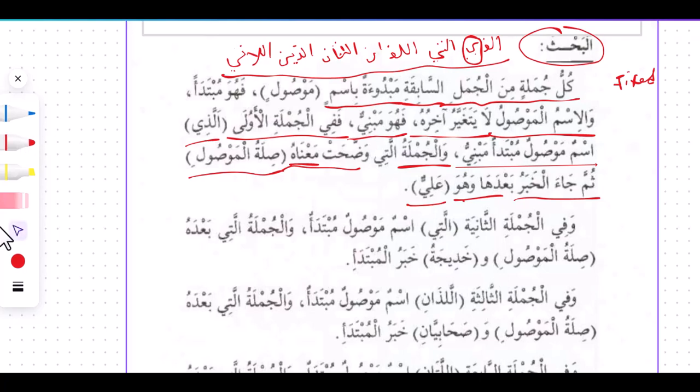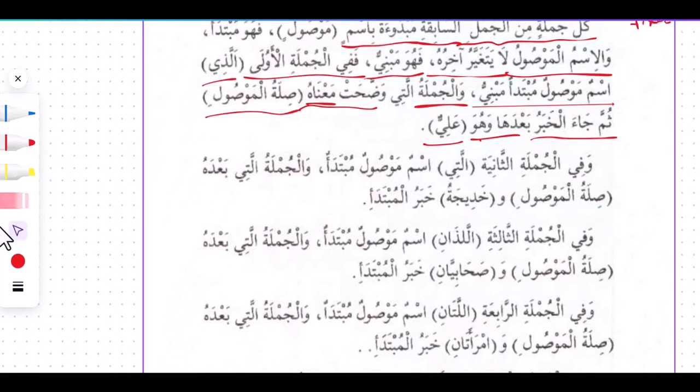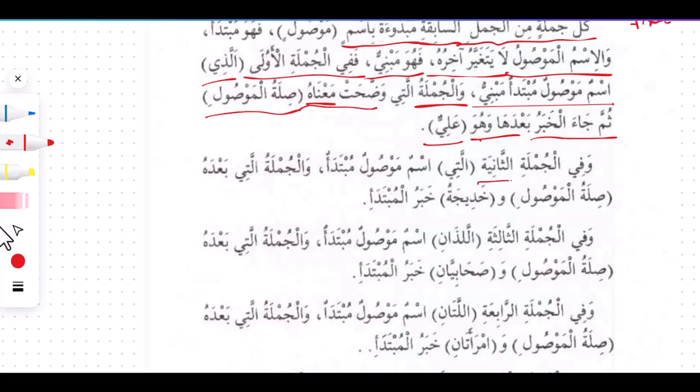In the second sentence, if we look at it, we find allati, ismu mawsul mubtada, and the sentence after it is silatul mawsul. This we have explained, so we don't need to talk much on this. And Khadijah is the khabar of the mubtada. So here we have, in the third sentence, alladhani, which is used for dual masculine, ismu mawsul mubtada, also an ismu mawsul in the subject position.